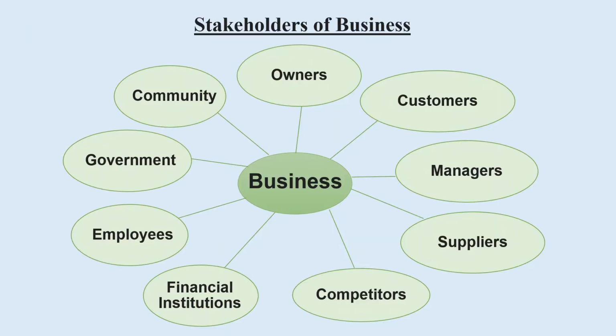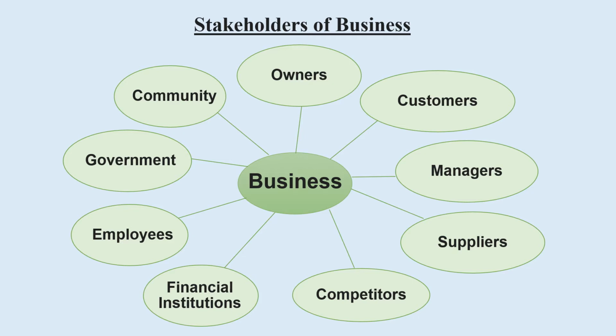Okay, then we are moving on to another very important part of this lesson. This has been frequently tested in your exams as well. This is the stakeholders of business. Who is a stakeholder? If we take a business, there are different parties who have an interest in the business. There are different people who are looking at a business to achieve different types of objectives.